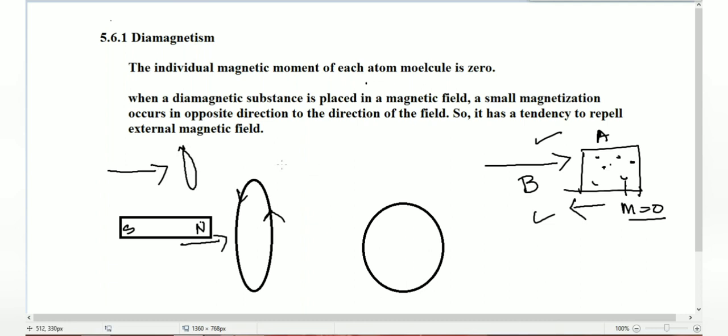For diamagnetism, the concept is very simple. If a person inserts a magnet with the north pole, current is produced in the anti-clockwise direction. If a person inserts a magnet with the south pole, a clockwise direction is produced.